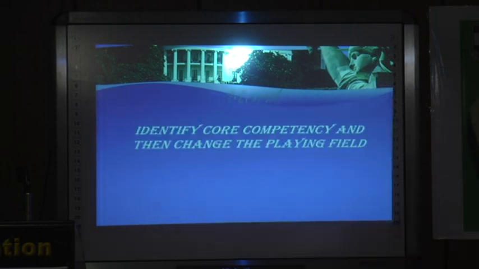Choose your core competent area. Choose your battlefield, and then you can play on that field. Then only you will succeed.